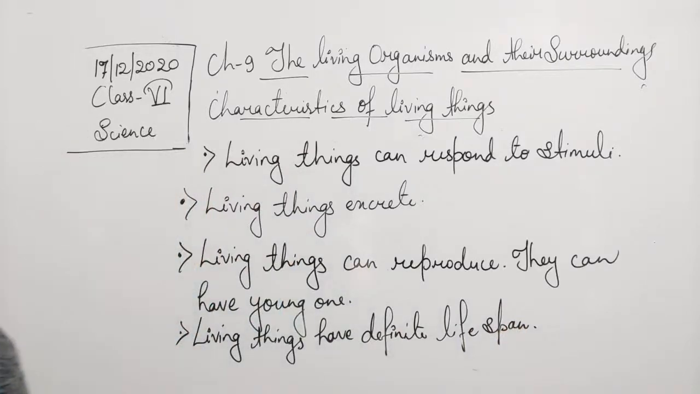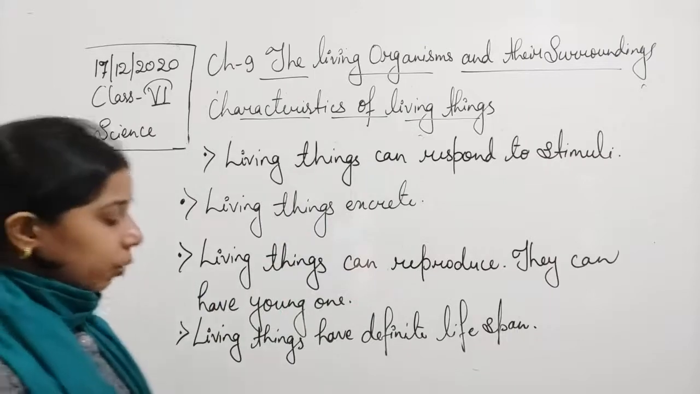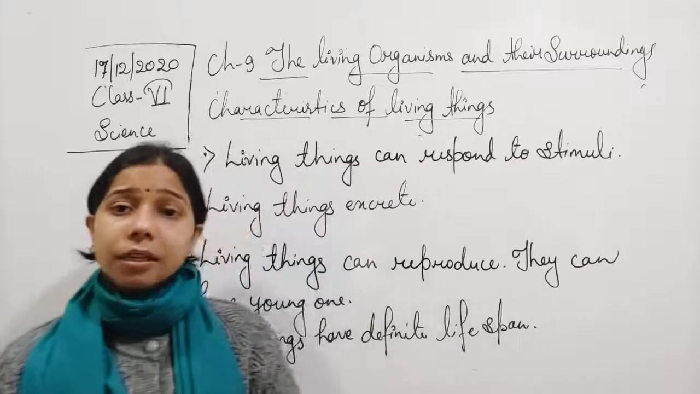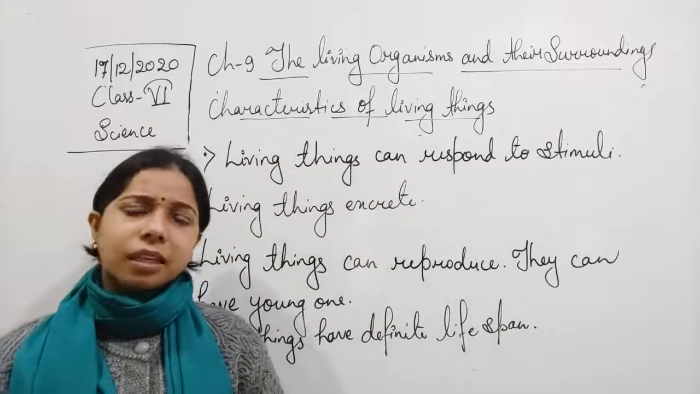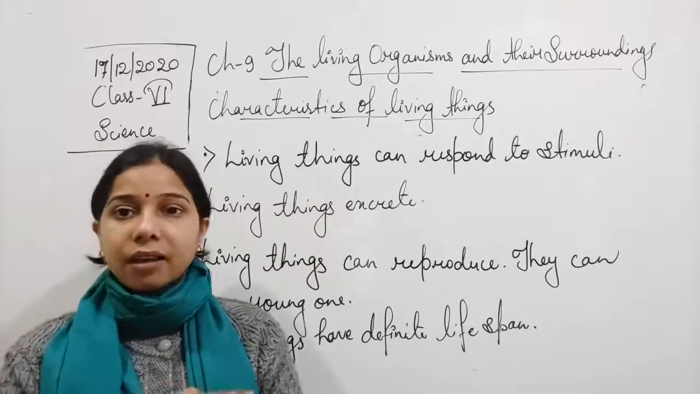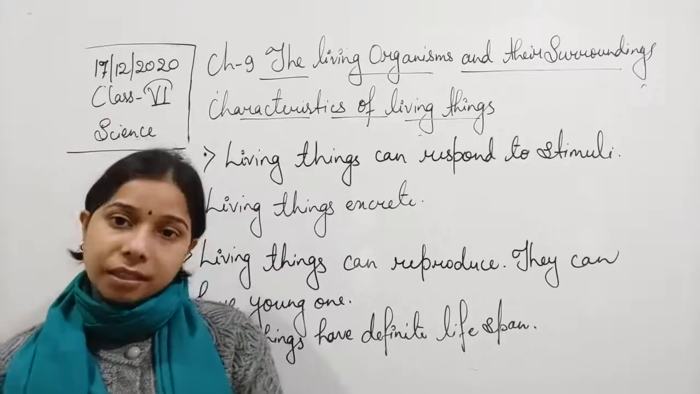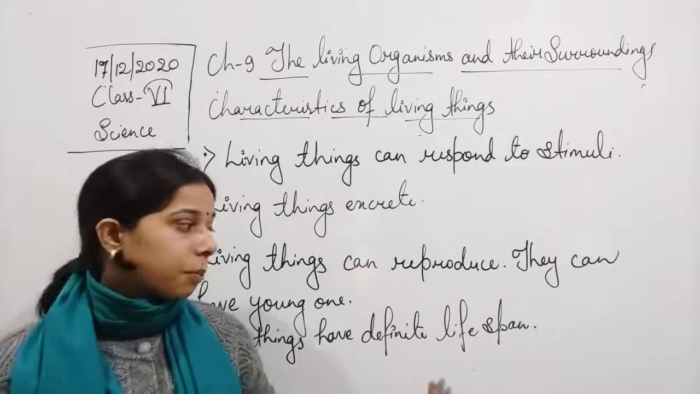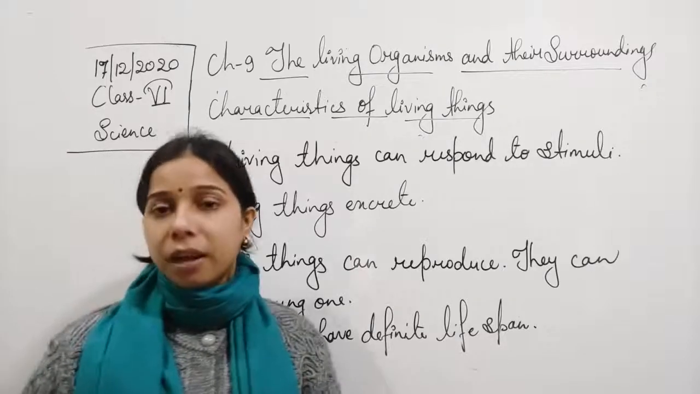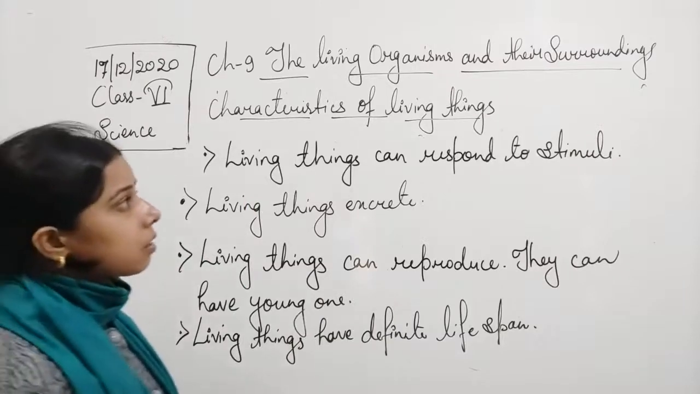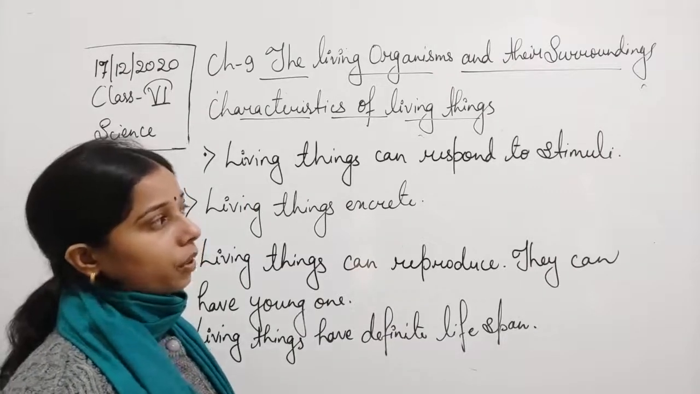Okay, they are having a definite lifespan. So this was about the characteristics of a living thing. Whenever the question is asked, how can you say that this organism or this thing is a living thing and this is a non-living thing, always remember all these characteristics. On the basis of that, you can say that yes, this is a living thing and this is a non-living thing. Living things possess such features, such characteristics.